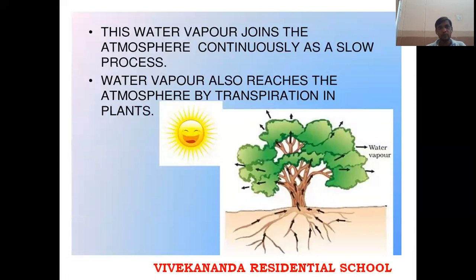This process is called evaporation. This vapor joins the atmosphere continuously as a slow process. That means these vapors are joining the atmosphere as water vapor in a slow process.